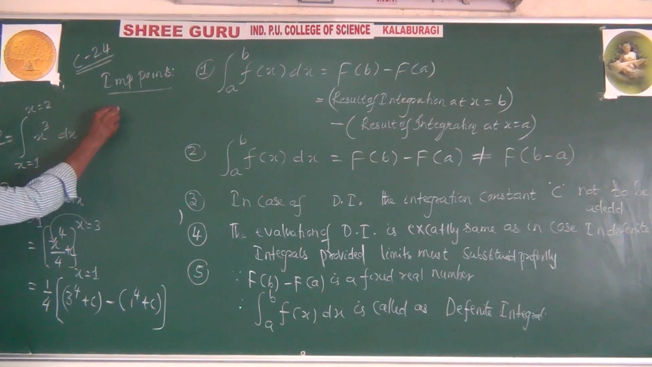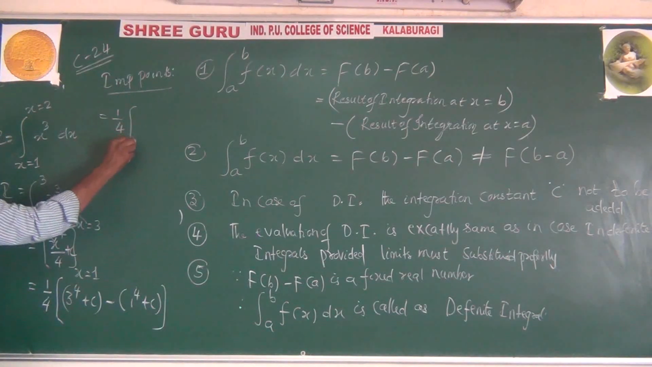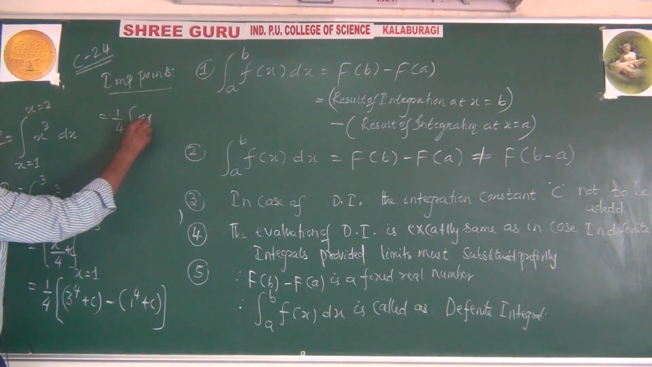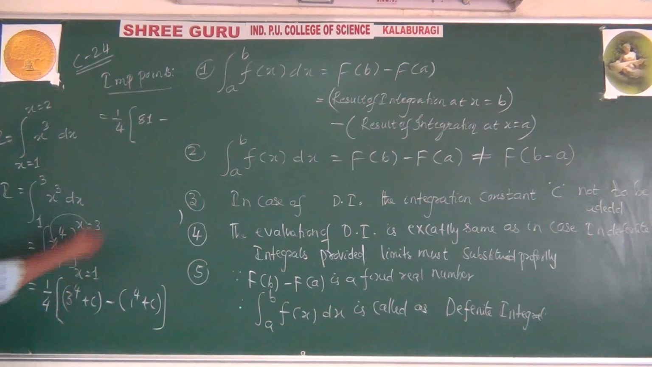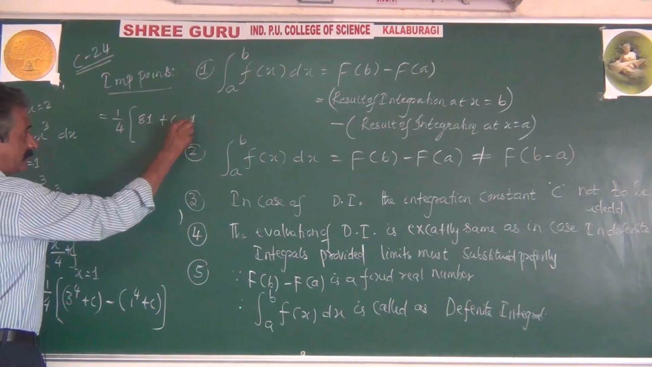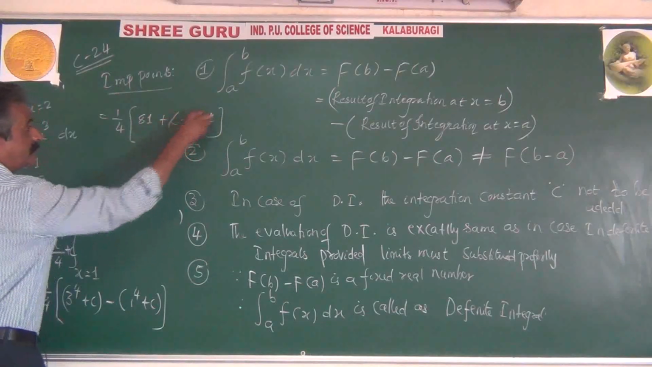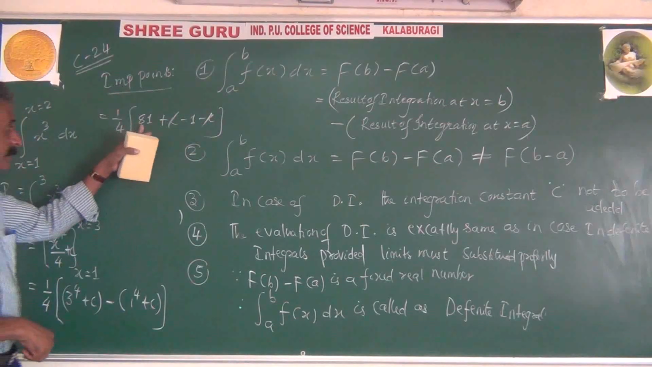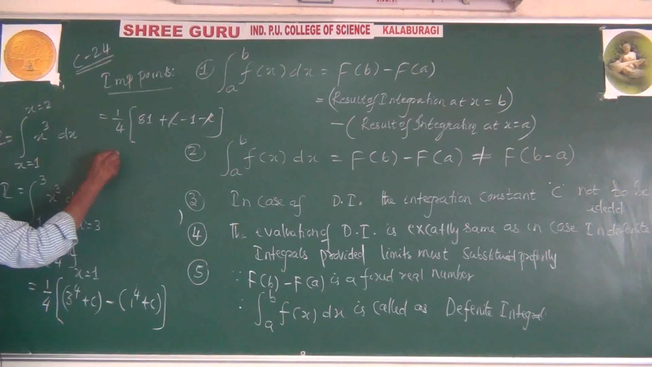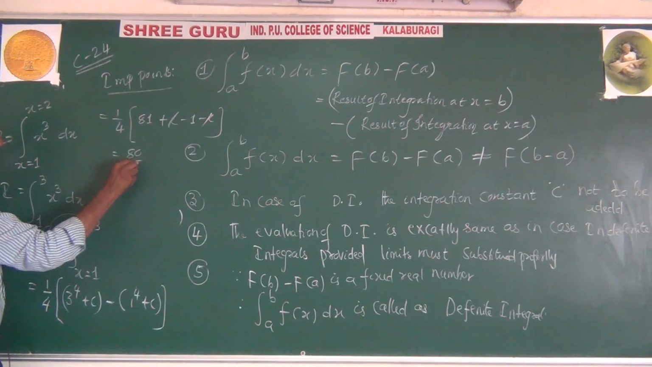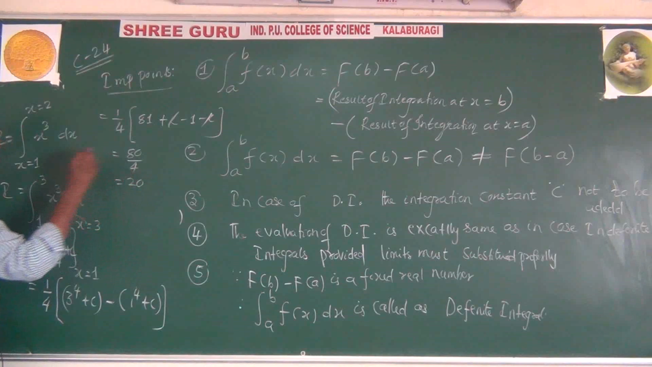That is equal to 1 by 4 times what is 3 to the power of 4? 3 cube is 27, so 3 power 4 will be 81. Minus 1 power 4 is 1. And c with minus becomes minus c. C minus c cancels. 81 minus 1 is 80. It is 80 divided by 4. And what is 80 by 4? It is 20. Observe, 20.